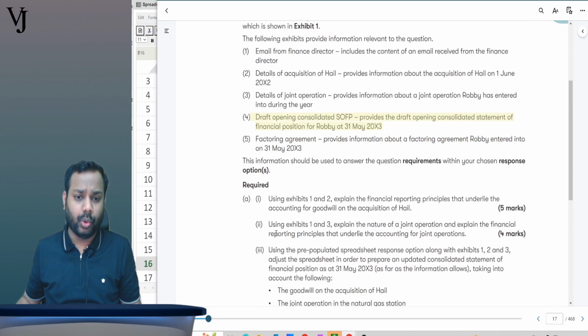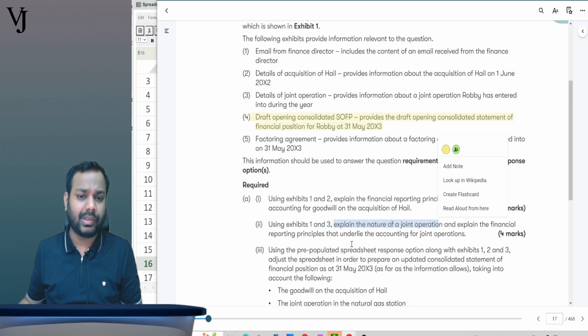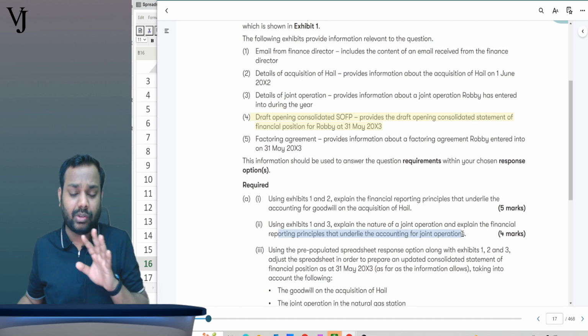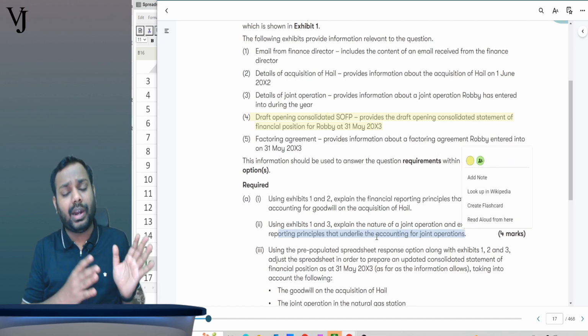Point number A2, using exhibit number 1 and 3, that is the email and the details of the joint operation. Explain the nature of joint operation and explain the financial reporting principles that underlie the accounting of joint operations. Is this a change? No, it is not a change. Why? Because this is what we studied earlier also.